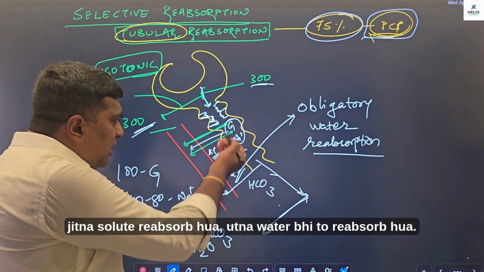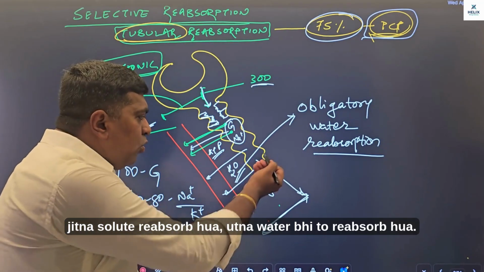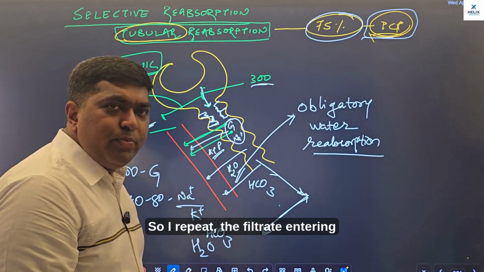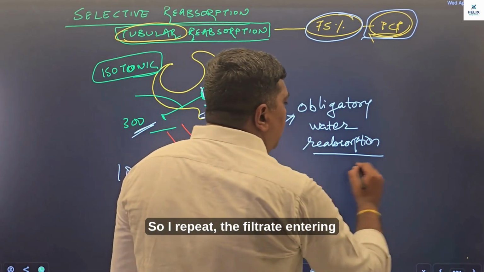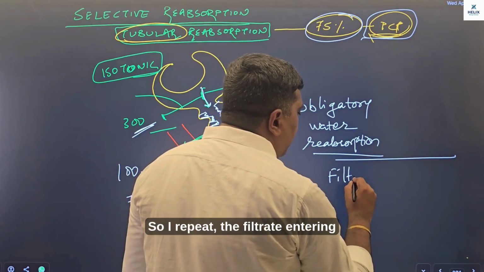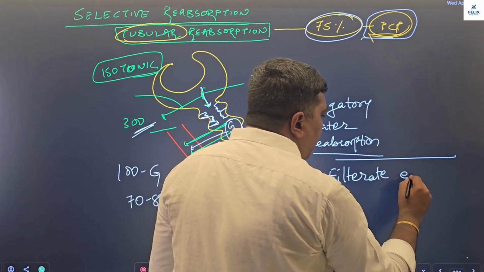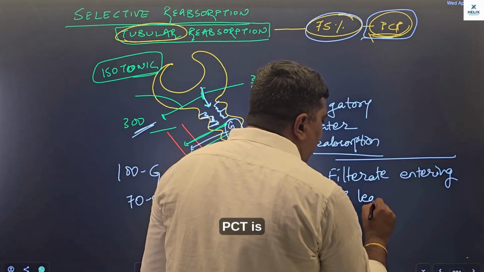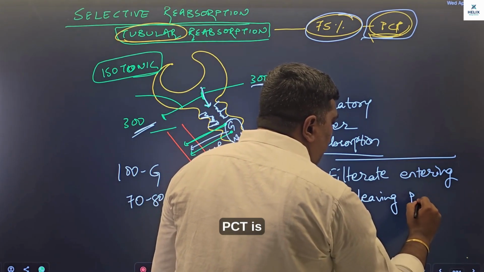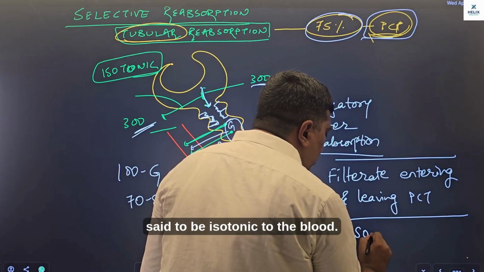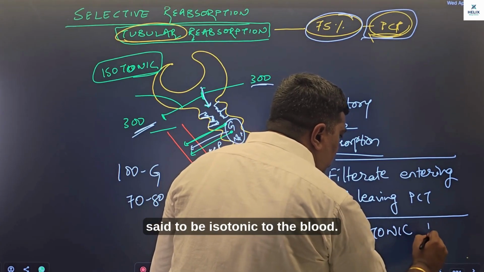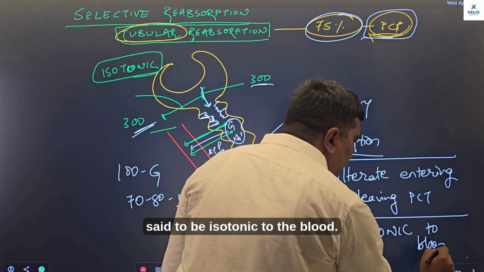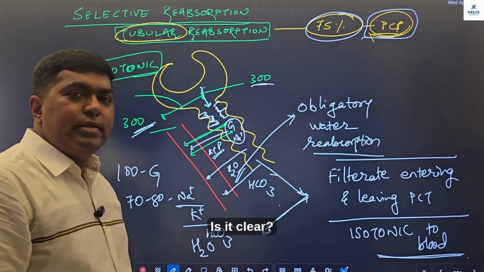The reason: as much solute was reabsorbed, that much water was also reabsorbed. So I repeat, the filtrate entering and leaving PCT is said to be isotonic to the blood. Is it clear?